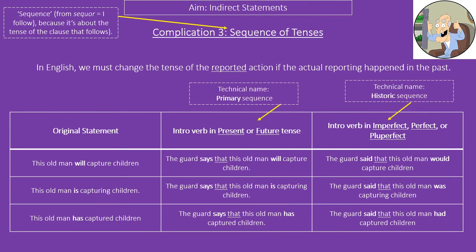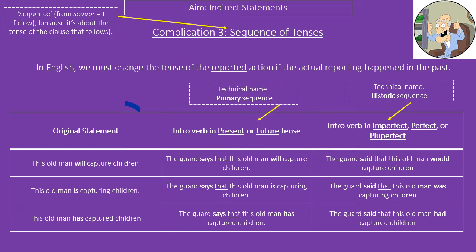Sequence of tenses describes what needs to happen to the tense of the reported verb if the introductory verb, the main sentence, happens in the past. It is purely something that happens in English. For Latin, it doesn't change. So we're just talking about how the English translation will need to change.